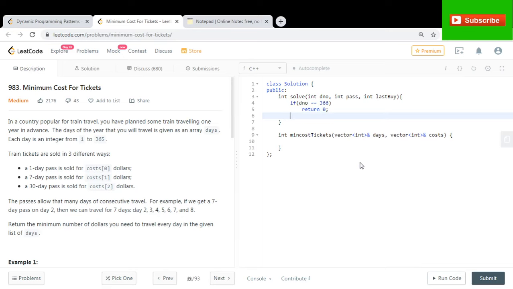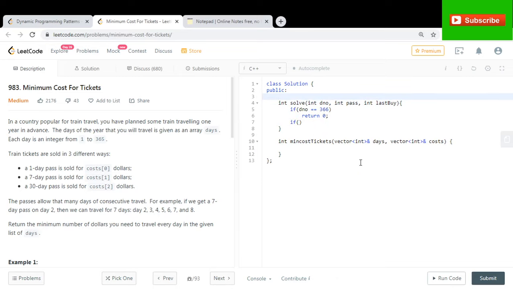Otherwise, at this particular day number, either I travel or I do not travel. I need to check whether this particular day number is in the traveling list or not. So let me have a traveling list of days when I'm going to travel. This unordered set of integers holds the days on which I wish to travel.